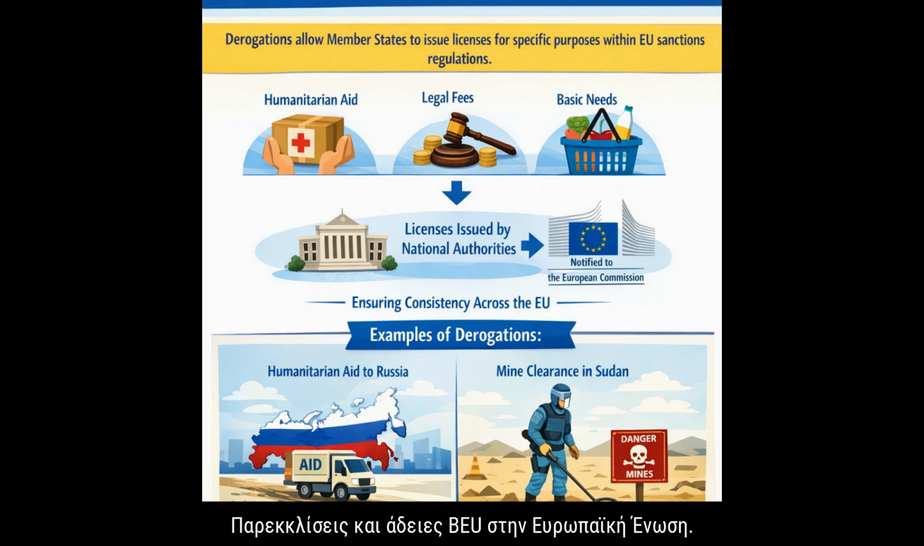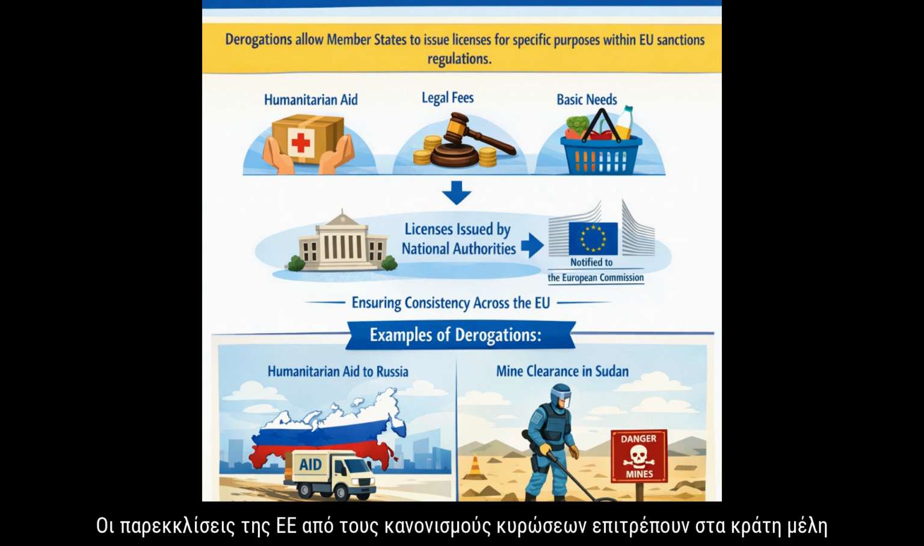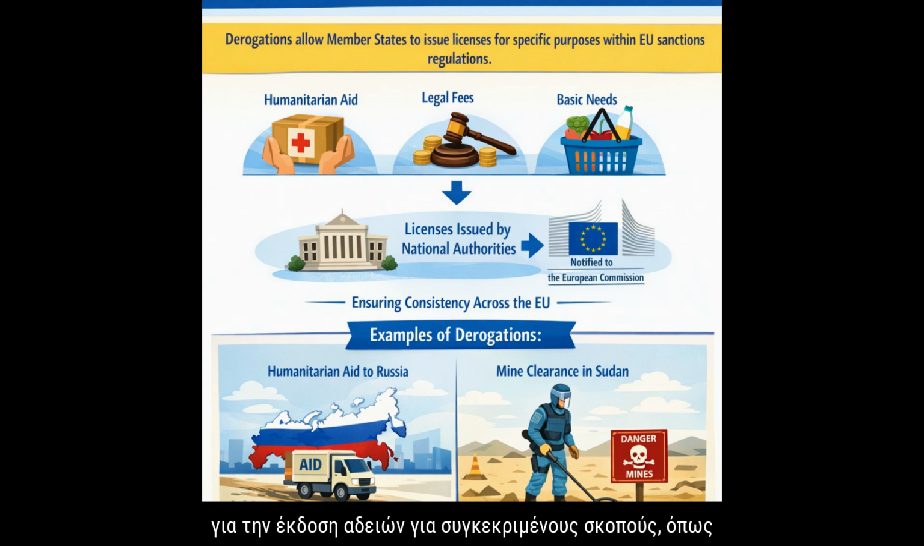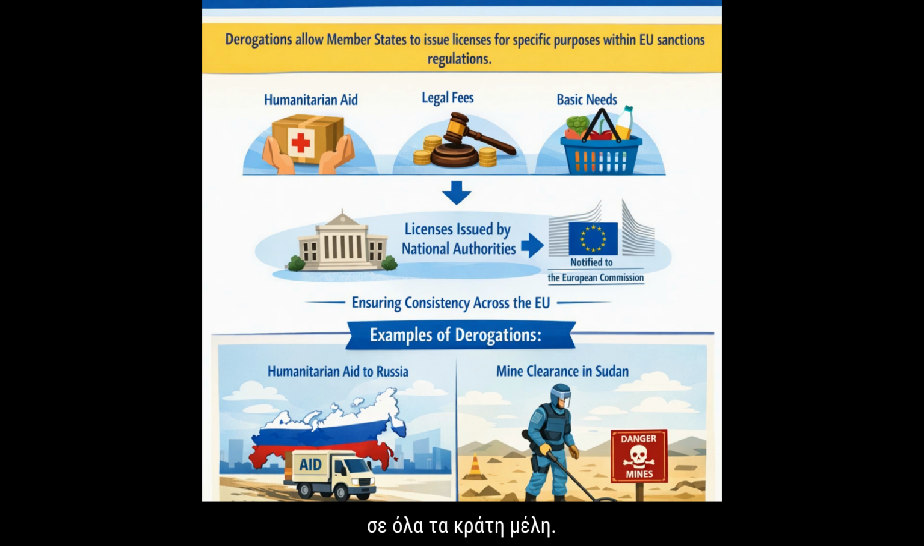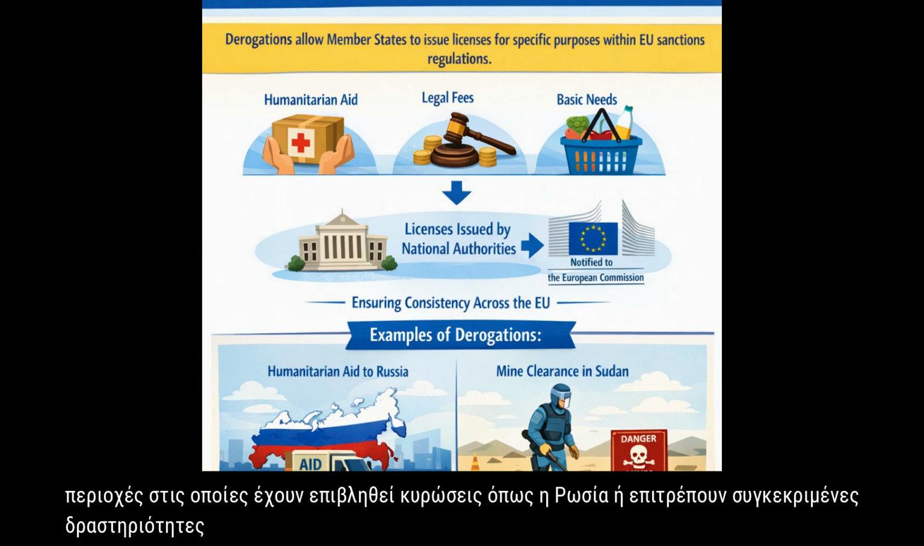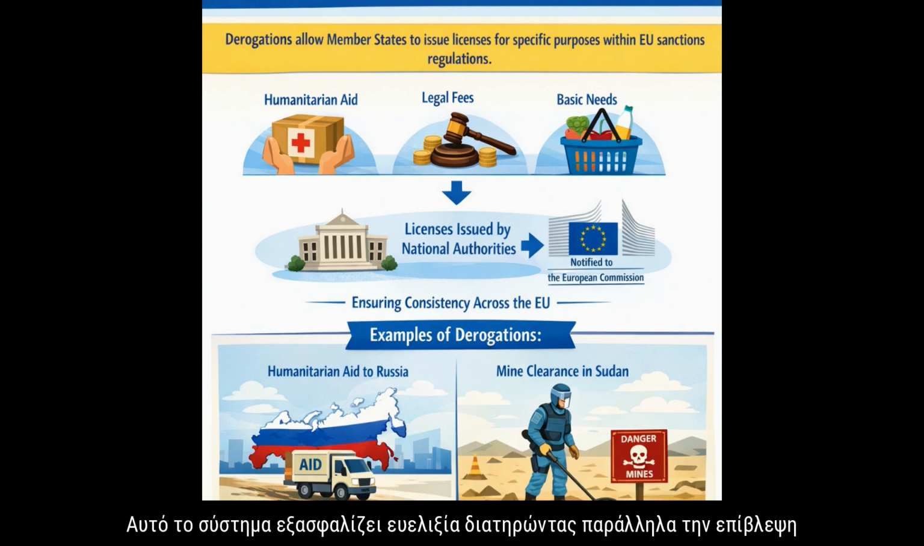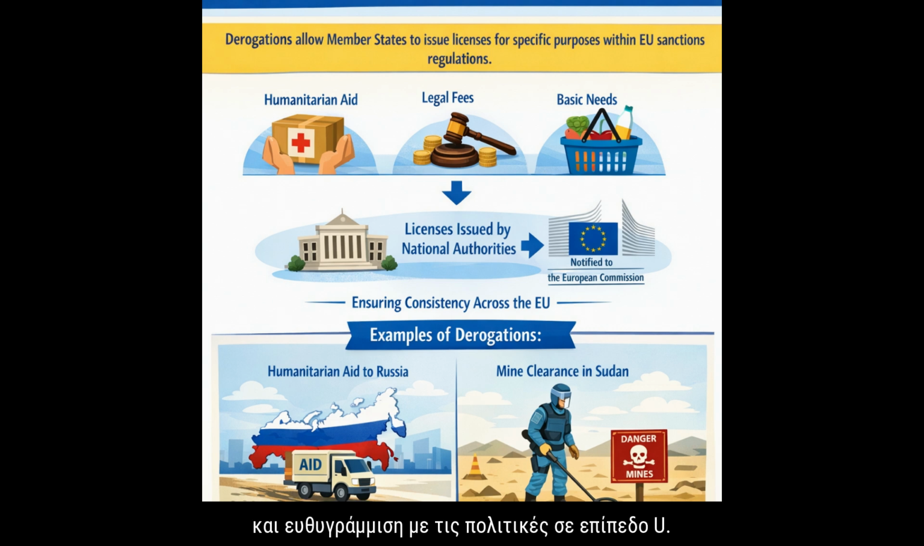EU derogations and licenses in the European Union. EU derogations from sanctions regulations allow member states to issue licenses for specific purposes, such as humanitarian aid, legal fees, or meeting basic needs. These licenses are issued by competent national authorities and must be notified to the European Commission to ensure consistency across member states. Examples of derogations include allowing humanitarian aid to sanctioned regions like Russia or permitting specific activities like mine clearance in Sudan. This system ensures flexibility while maintaining oversight and alignment with EU-wide policies.